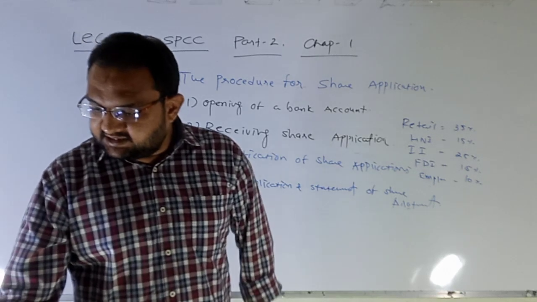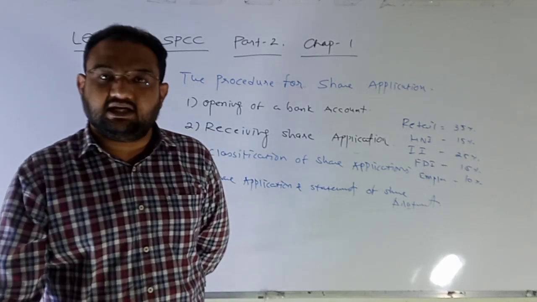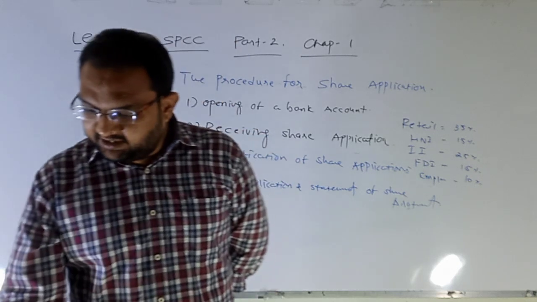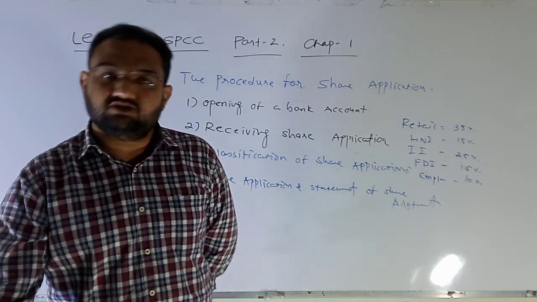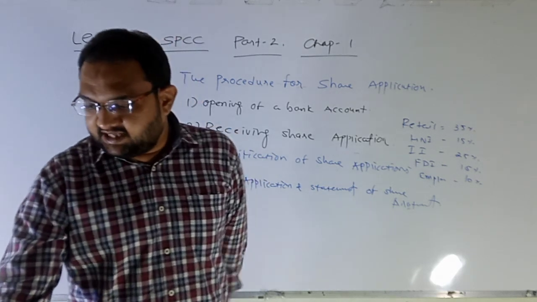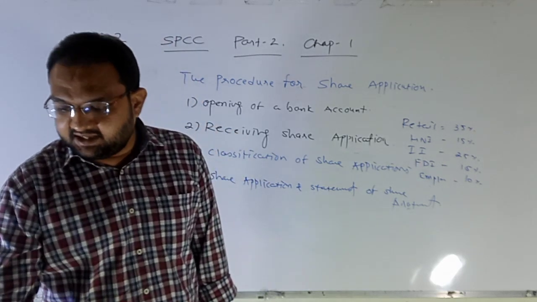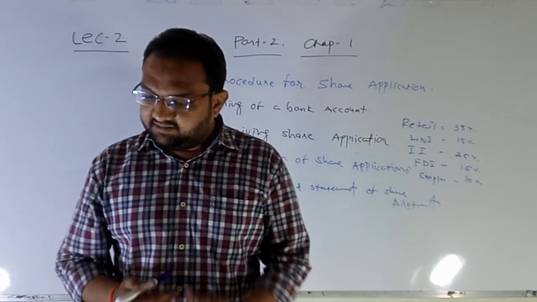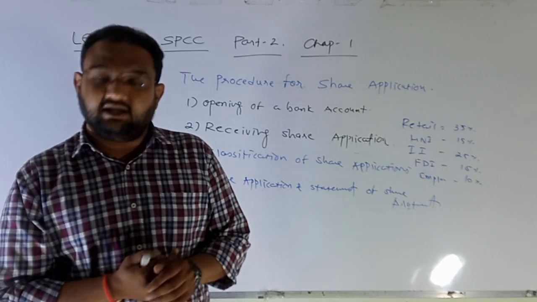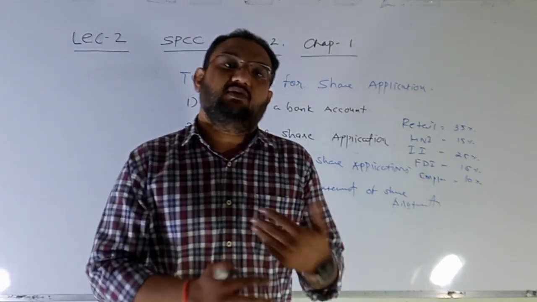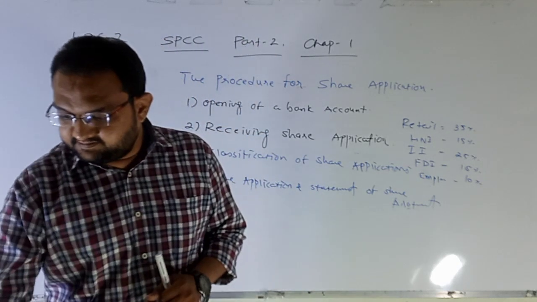Allotment is finalized in consultation with the company secretary, it is obvious, the lead manager to the issue, and a representative of the recognized stock exchange. First of all, please underline this statement that allotment is finalized in consultation with the company secretary, lead manager to the issue, and representative of the recognized stock exchange where we are going to list our shares.